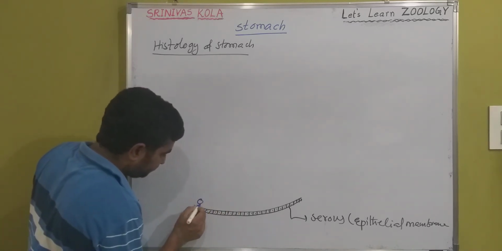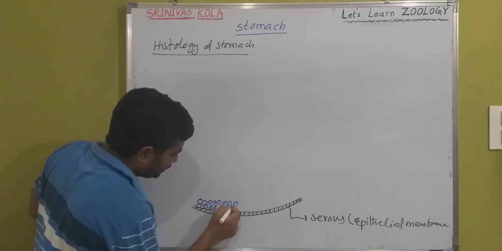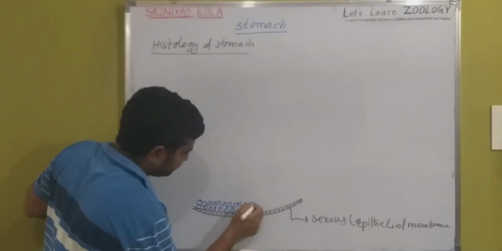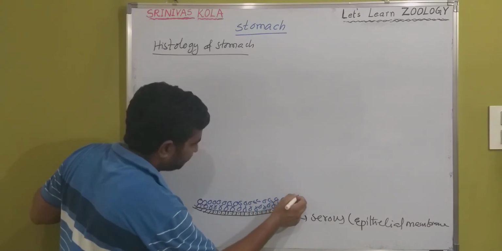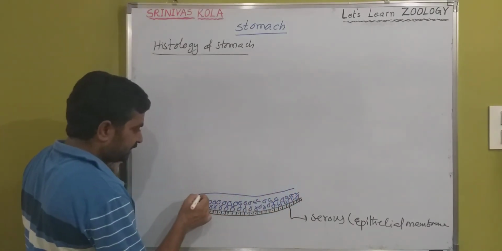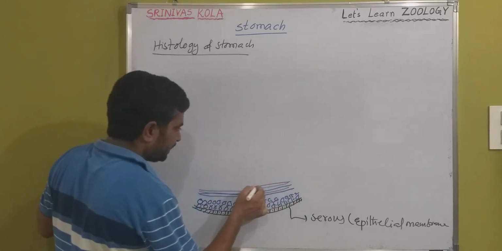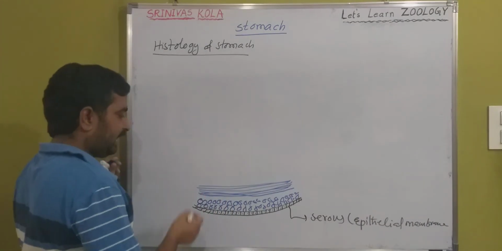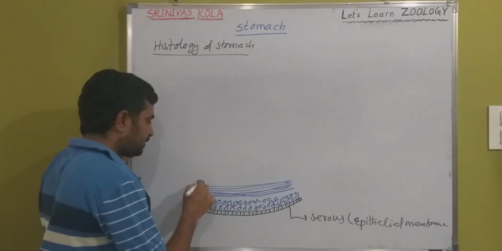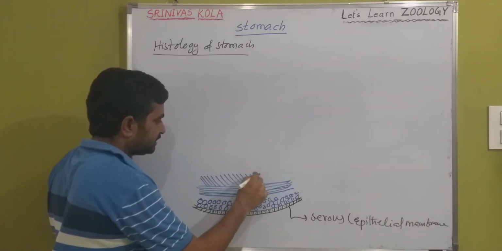So these are the longitudinal muscular layers, followed by the circular muscular layer. And also the additional muscular layer in the stomach, the oblique muscles.